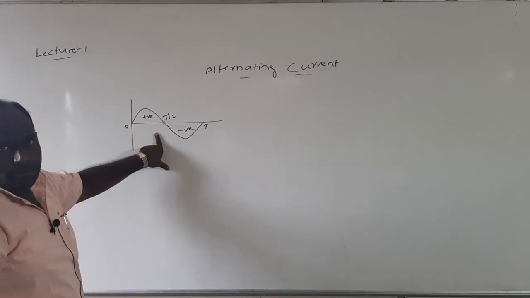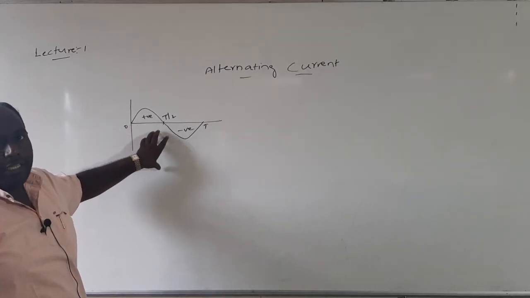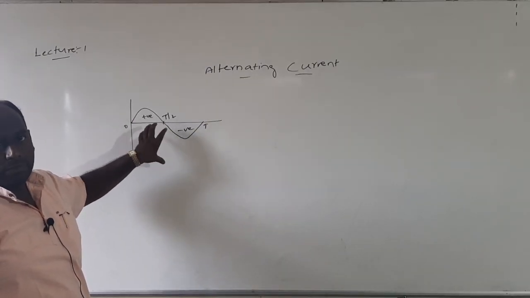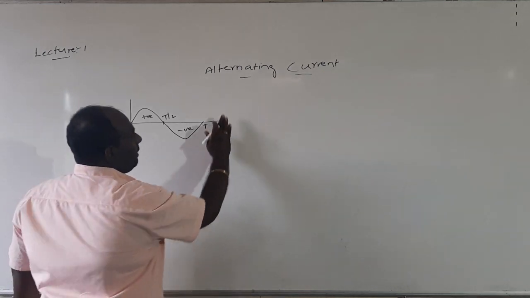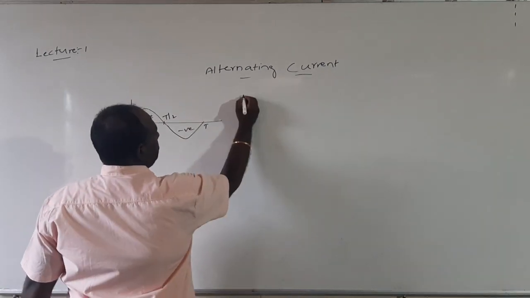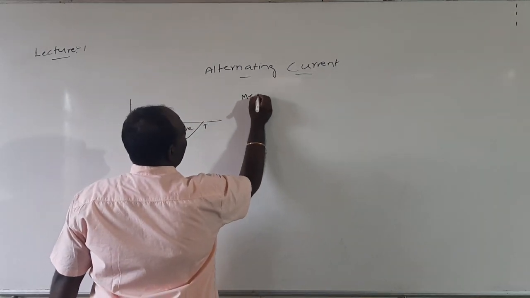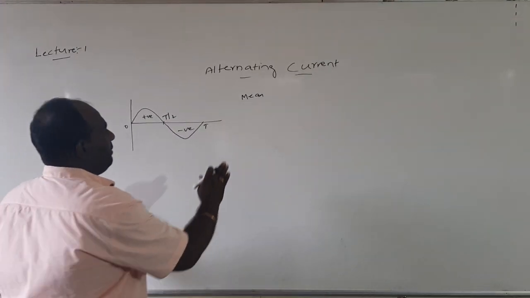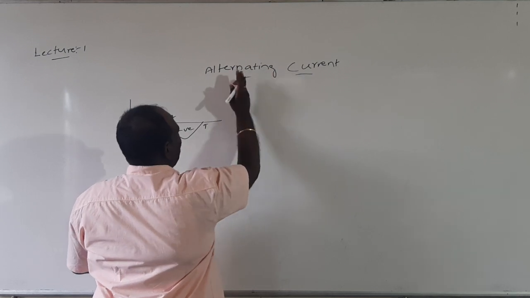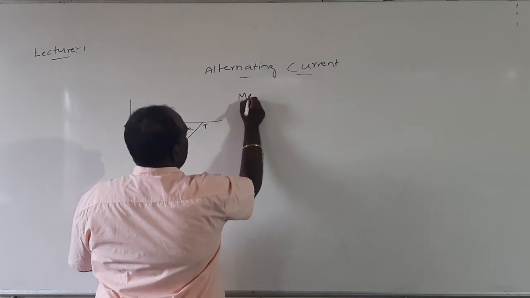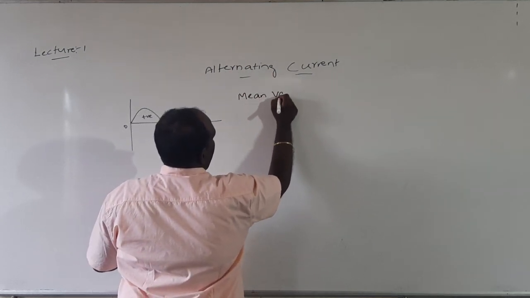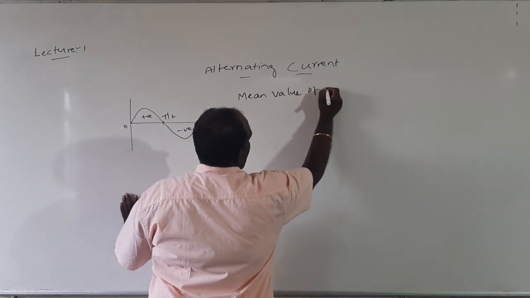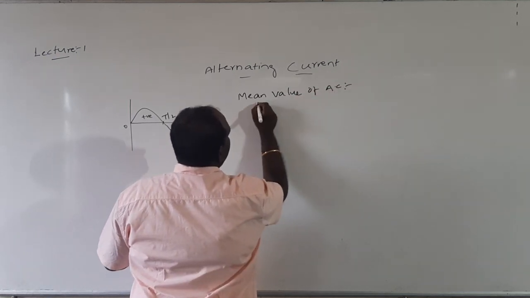The algebraic sum of all currents or all EMFs over a complete cycle is 0. So, while we are taking the mean value of AC, I will write in big letters: mean value of AC.